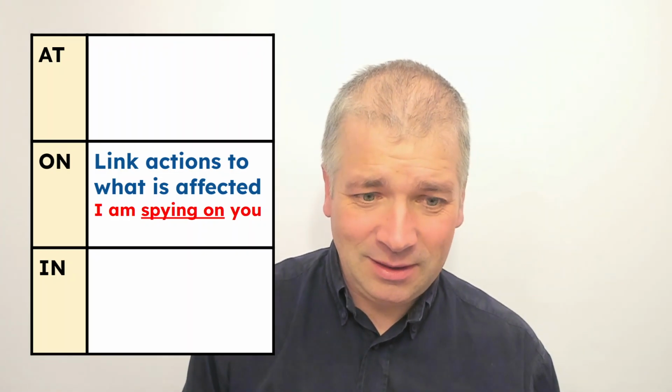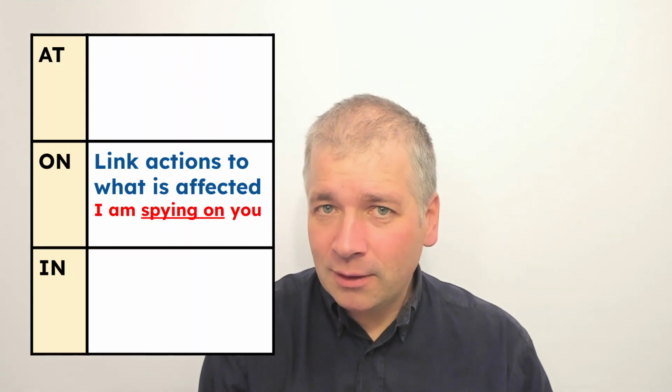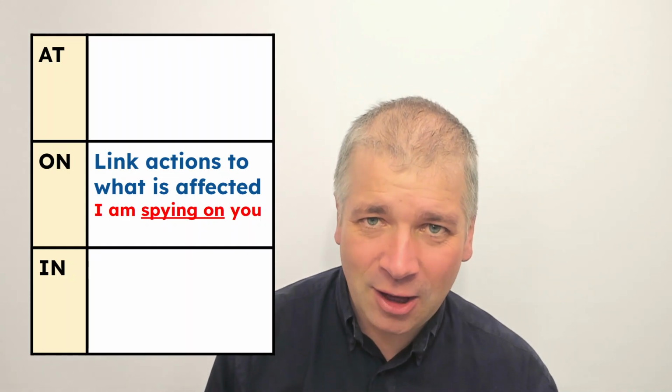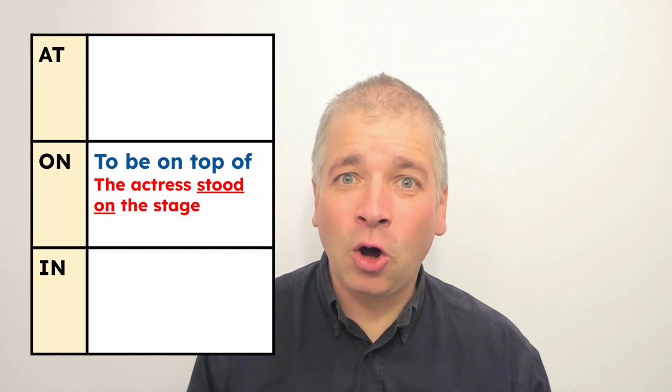Let's go on to on. We can use on when we link actions to what is affected. Let's look at the example. I am spying on you. So spying is when I'm looking for someone or something, but I don't want someone else to know. I'm spying. It's in secret. And on links the action spying to what the action affects, which is you in this case. I'm spying on you.